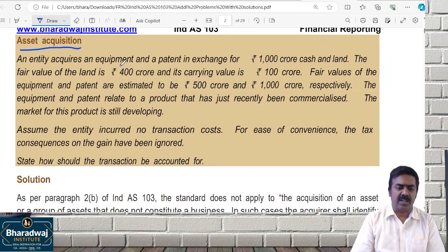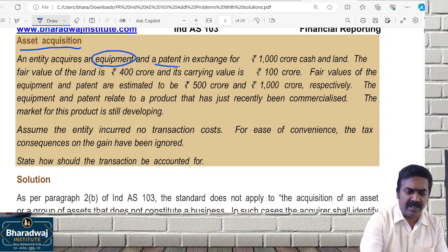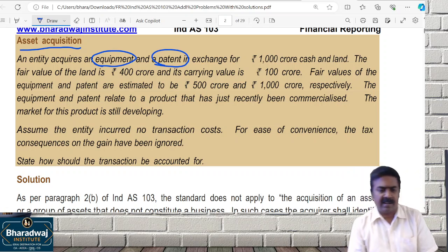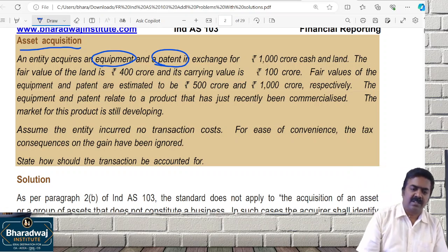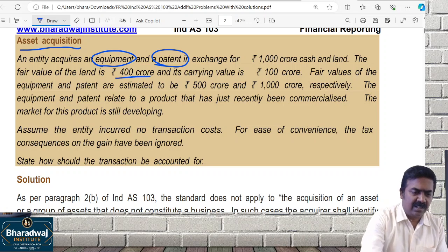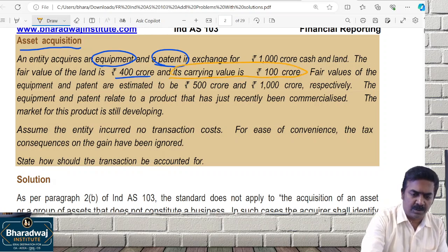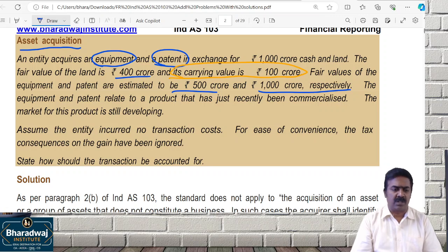An entity acquires equipment and a patent. We are acquiring only equipment and a patent. 1,000 crore cash and land. Fair value of the land is 400 crores. Fair value is the fair market value. Carrying value means the book value. Book value in the seller's books is 100 crore. Fair value of the patent is 500 crore, and carrying value is 1,000 crores. The equipment and patent are related to a product that is just recent.